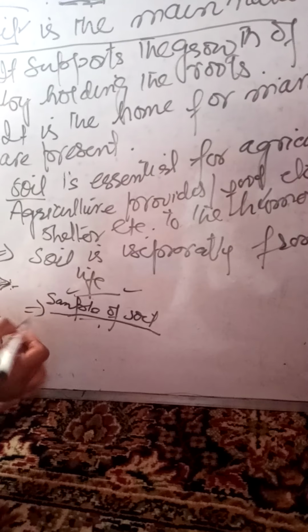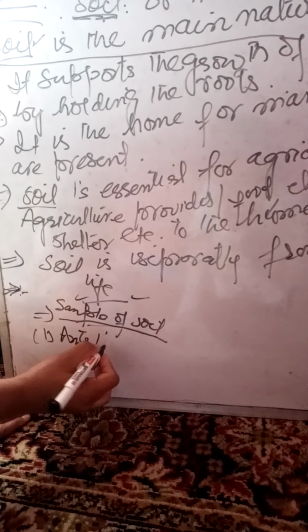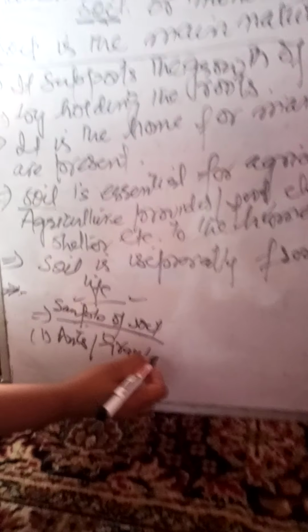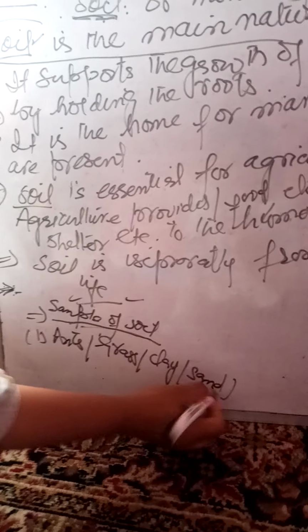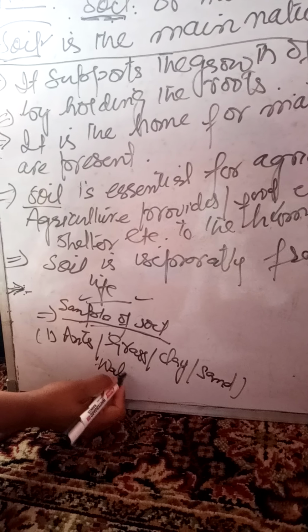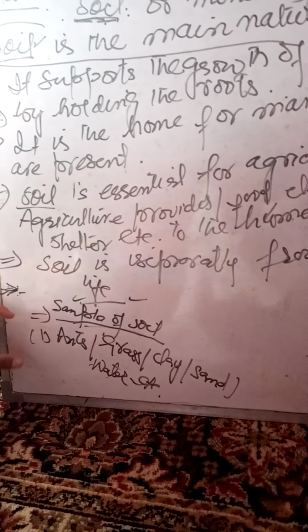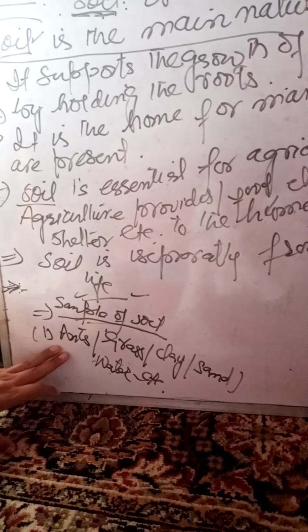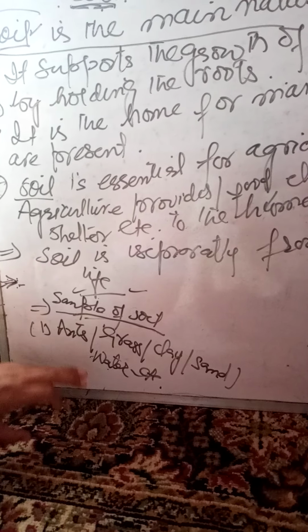Okay, students, you will find some ants, some grass, some clay, some sand, and maybe some water. These are the things which are present in the soil. If you collect some soil, take it inside your home and observe it carefully, you will see some things, for example ants, grass, clay, small water, etc.